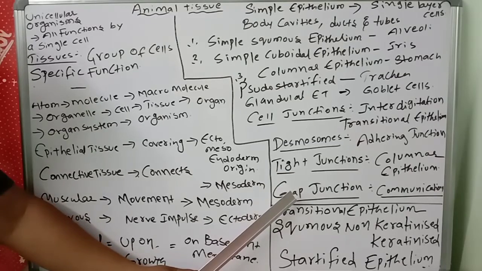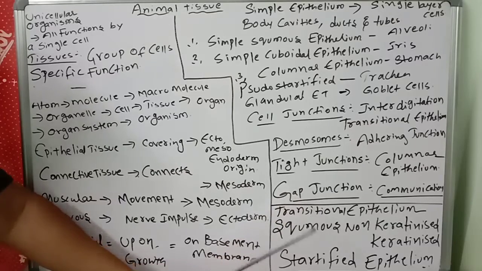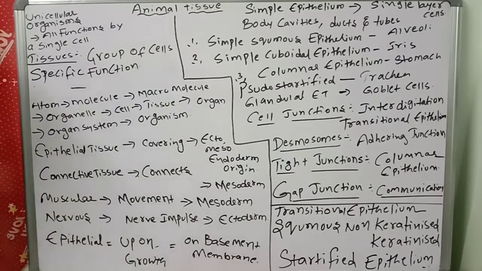Gap junctions are helpful for the rapid transfer of ions, small molecules and sometimes big molecules. Like that, there will be tight junctions, gap junctions, cell junctions, desmosomes, and interdigitations. Next, we come to transitional epithelium.